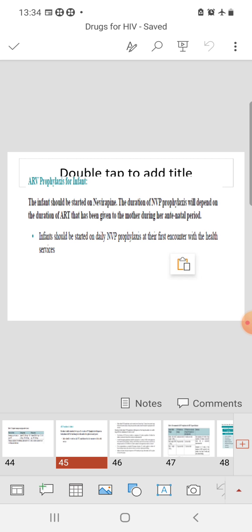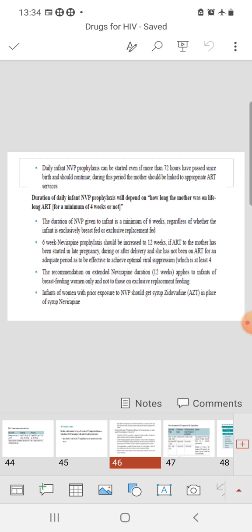The infant should be started on nevirapine. Duration of nevirapine prophylaxis I have mentioned 6 weeks or 12 weeks. So daily infant nevirapine prophylaxis can be started even if more than 72 hours have passed since birth and should continue. During this period, the mother should be linked to the appropriate ART service. And duration of therapy I have mentioned 6 weeks or 12 weeks.